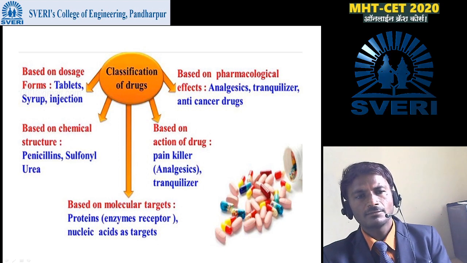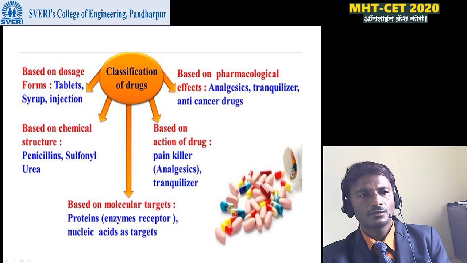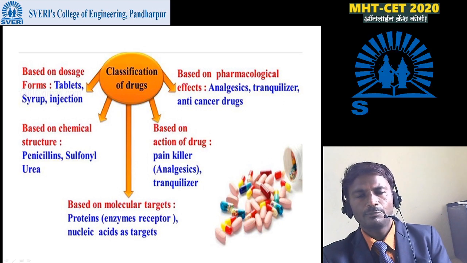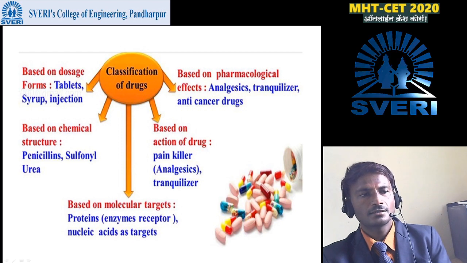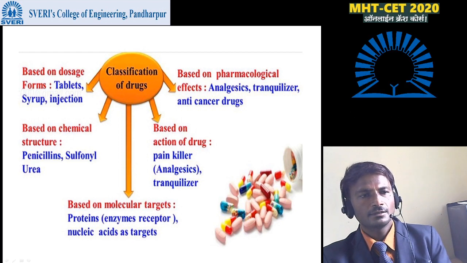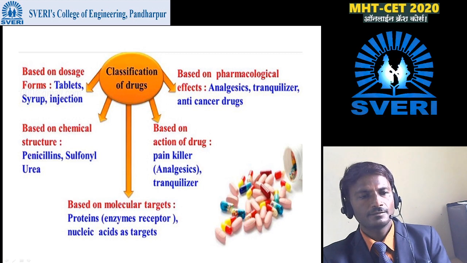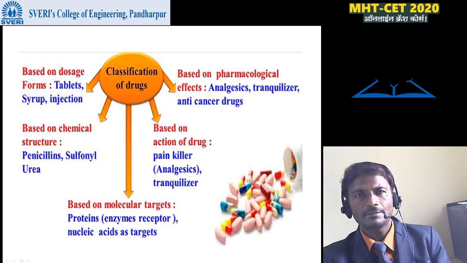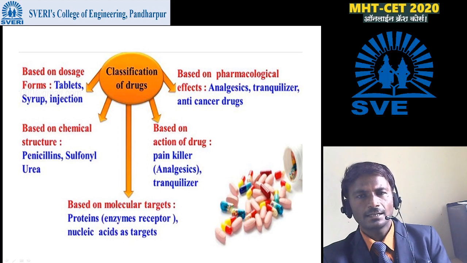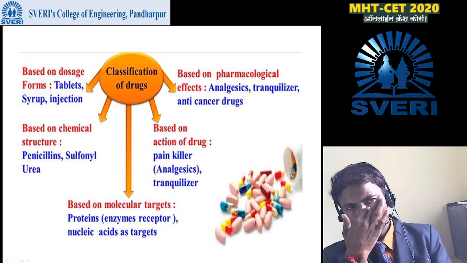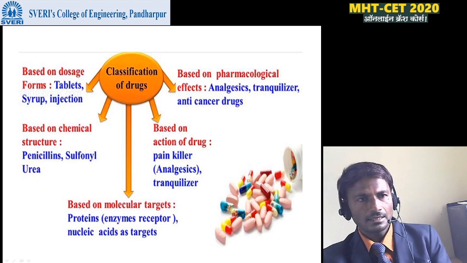It is also classified on the basis of action. Painkillers, analgesics and tranquilizers come under this category. Based on chemical structure, it is also classified. Penicillin and sulfonylurea come in this category. And based on molecular target, for example, protein, enzyme, receptor and nucleic acid as a target. These are some classifications of drugs.